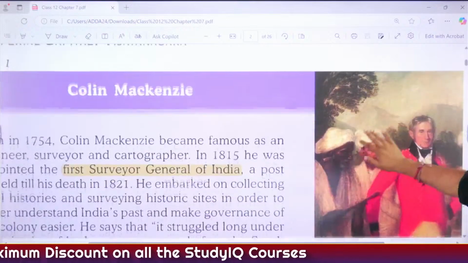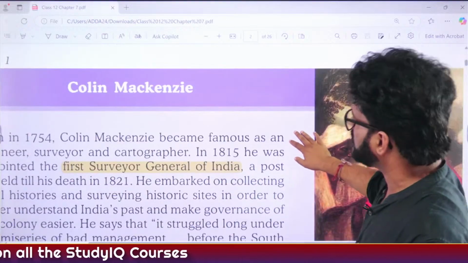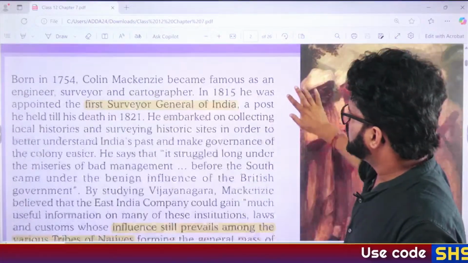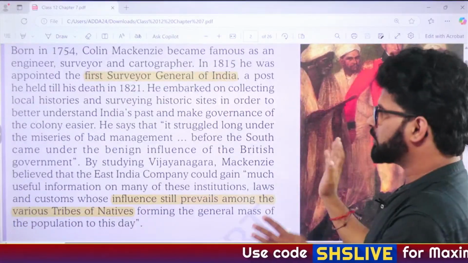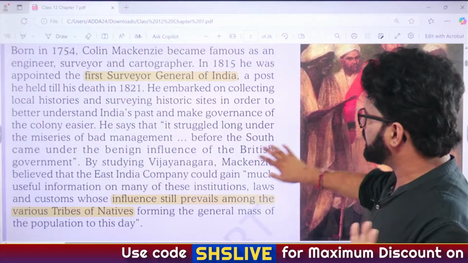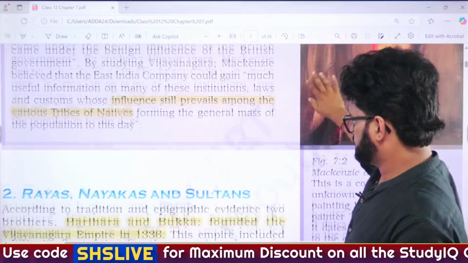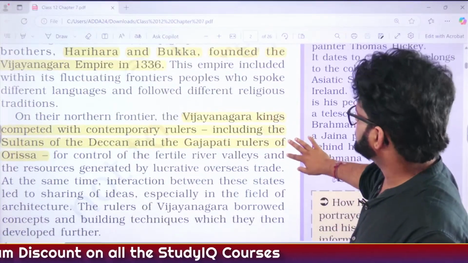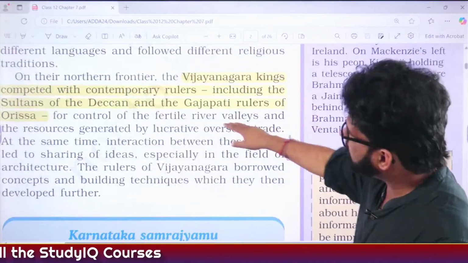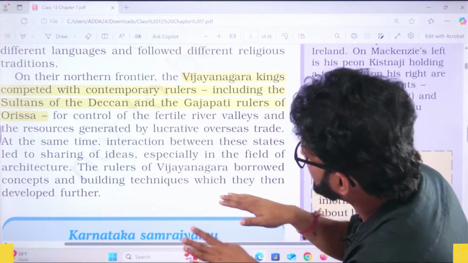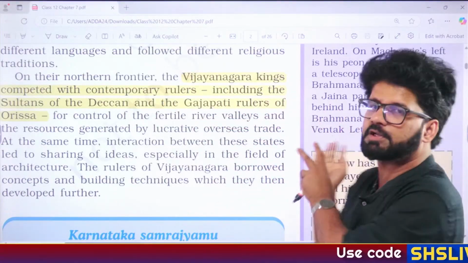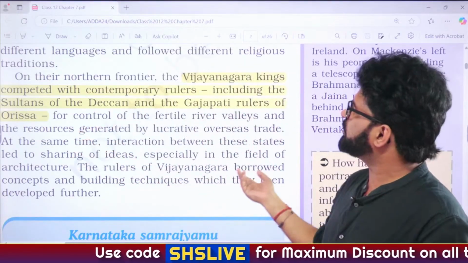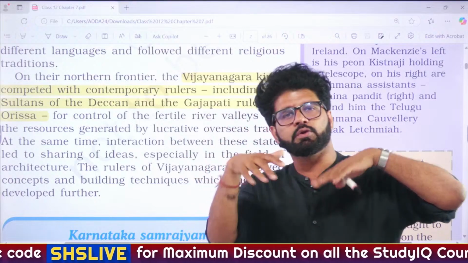See, in Vijayanagar every page is important from the exam perspective. But here we are focusing on the Deccan Sultanate and the Bahmani Kingdom, because we have already talked about Vijayanagar yesterday. In fact, we talked a little bit about the Bahmani Kingdom also yesterday. So here there is a talk related to the contemporary rulers. Vijayanagar's two major adversaries were the Deccan Sultans and the Gajapati rulers. The Deccan Sultans also include the Bahmani Kingdom.